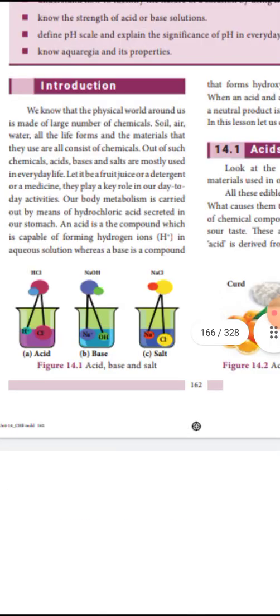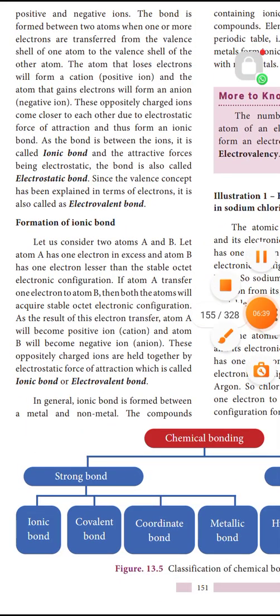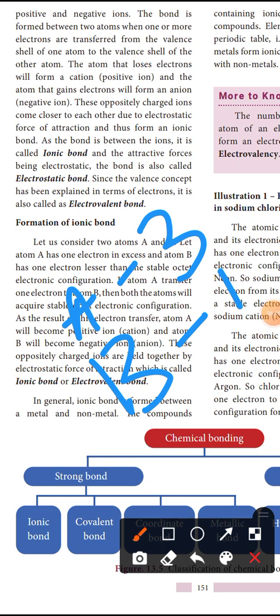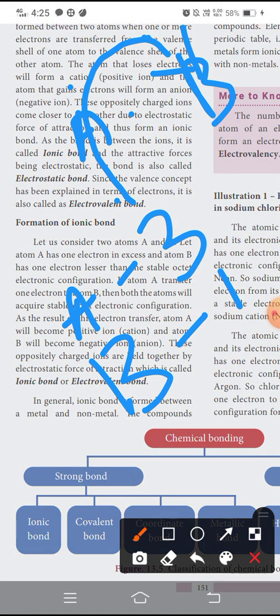See here, atom A has 3 electrons, 1, 2, 3. Atom B has only 1 electron. So A gives 1 electron to B. It loses 1 electron, so by giving 1 electron to B, both the atoms will be the same. So A now has 2 electrons, and B also has 2 electrons.